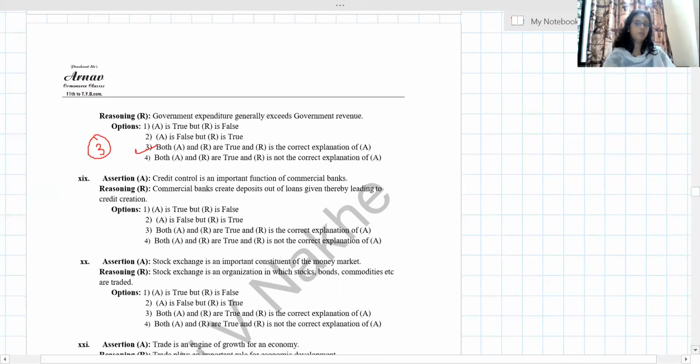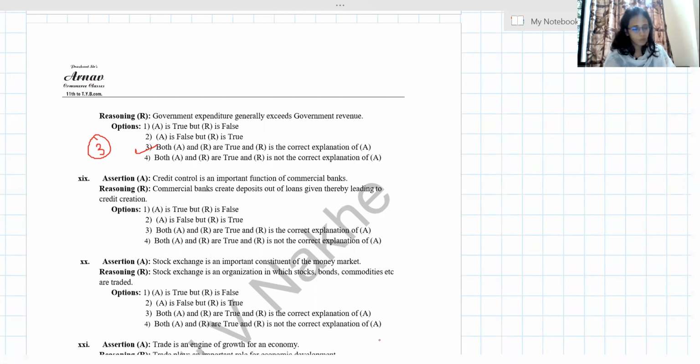Credit control. See, many times students get confused. Credit control is a different word and credit creation is a different word. Credit control is the role played by the RBI, and credit creation is done by commercial banks. Let's see what the sentence is. Credit control is an important function of commercial banks.